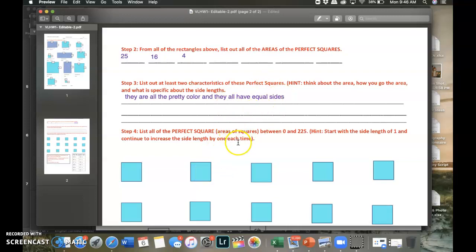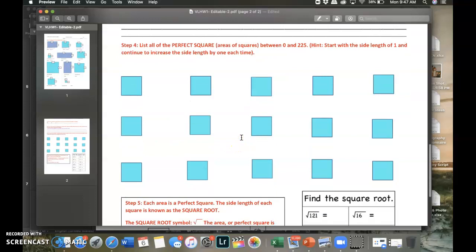All right, and then step 4, list all of the perfect squares, aka the areas of the squares, like up here, what we are talking about, all of those, between 0 and 225. Hint, start with the side length of 1 and continue to increase the side length by 1 each time. So what do I mean by that? I gave you a bunch of squares and we can actually type in these squares. I want the area of each square.